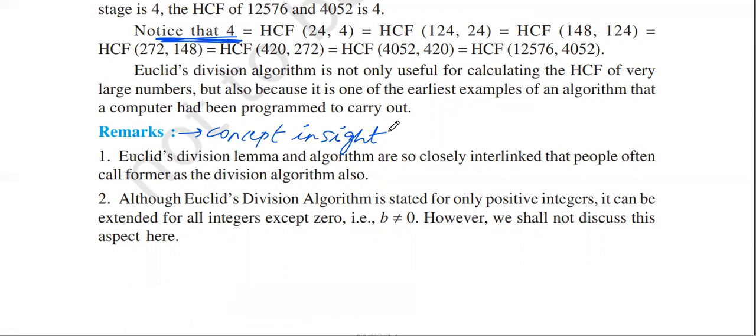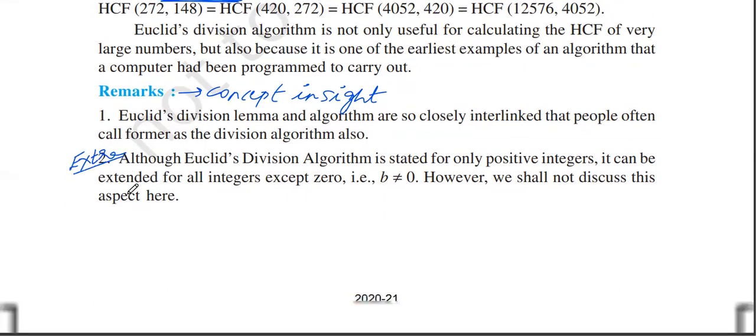But the second point I say, remember, although the division algorithm is stated only for positive integers, it can also be extended to all integers except 0. However, we shall not discuss this in our syllabus. In our syllabus, we won't be discussing this, but you can take this as an extra.